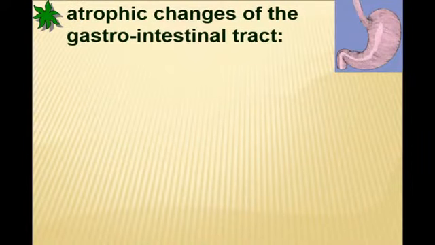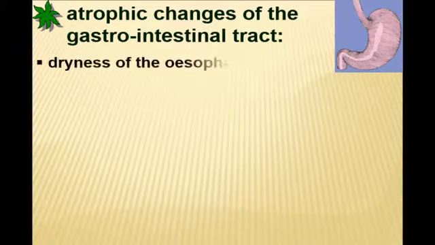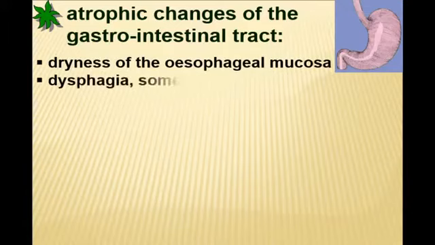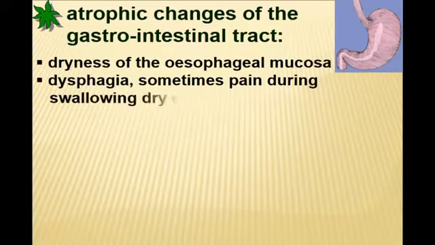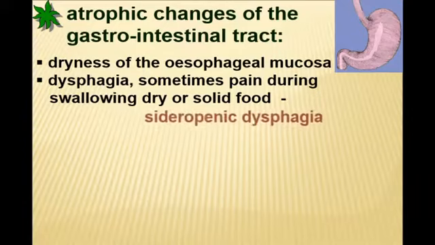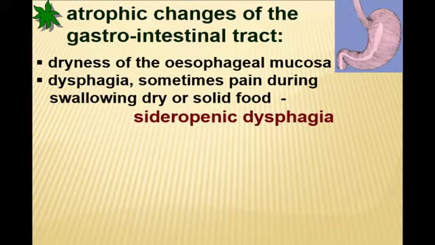The process goes downward and the patient feels problems with digestion because of atrophic changes of the gastrointestinal tract. First of all, the patient has problems with swallowing food because dryness of the esophageal mucus manifests with dysphagia. Sometimes the patient feels discomfort during swallowing of especially dry or solid food, but it is a specific dysphagia.